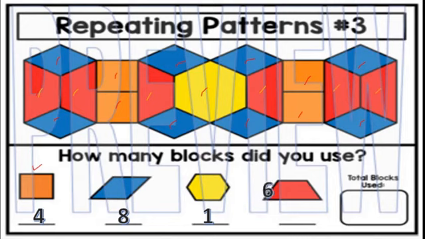So we will write 6 here. So altogether how many blocks are used? Total 4 plus 8 is 12, plus 1 is 13, plus 6 is 19, isn't it? 19 blocks are used to make this pattern. Got it?